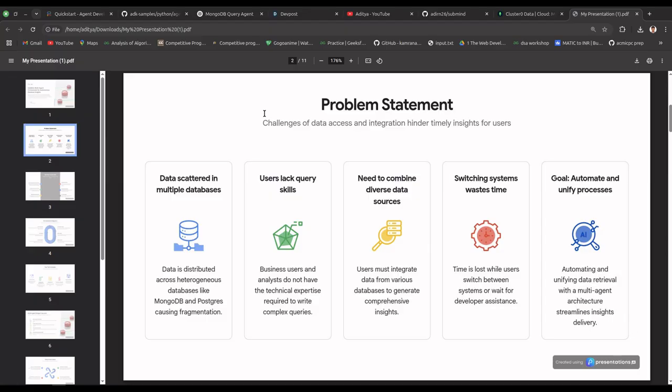So we also might need to combine multiple data sources and then generate aggregation results. So cross database aggregation is also one more thing that we are looking at here. Then our goal is to automate and unify the process so that we'll be able to generate data insights using a multi-agent architecture that streamlines all the insights and delivery. It will delegate requests to respective agents, for example the Mongo agent or Postgres agent, and then it will aggregate and return the responses to the user.